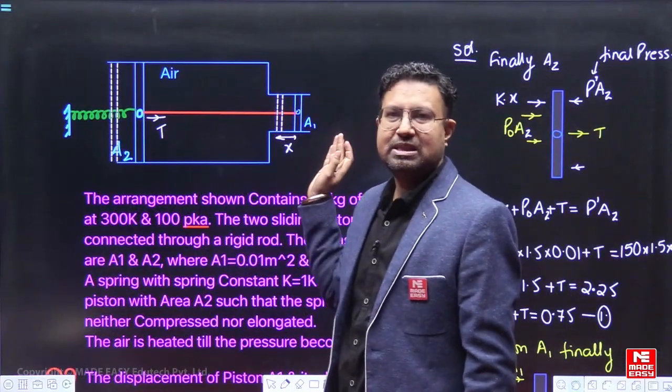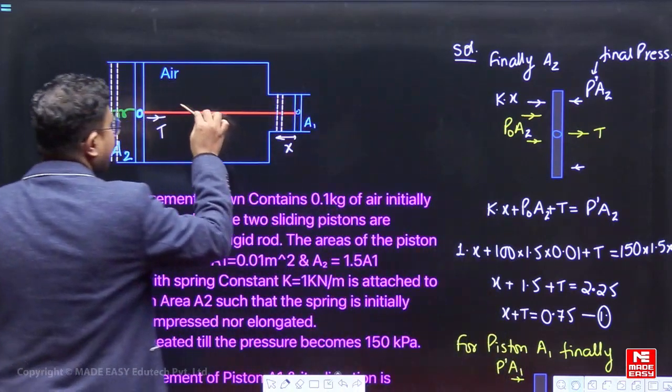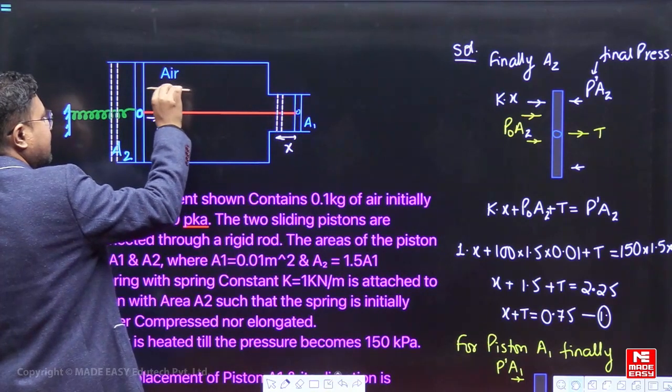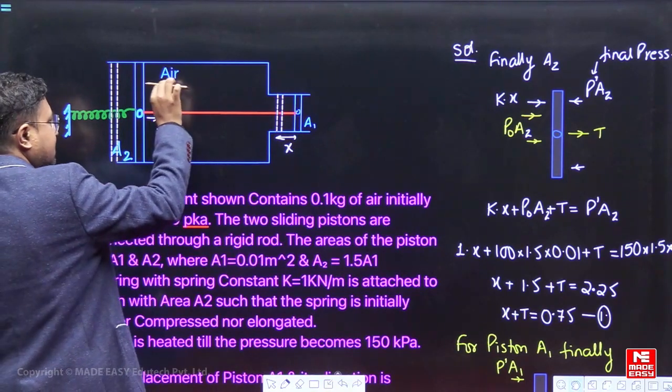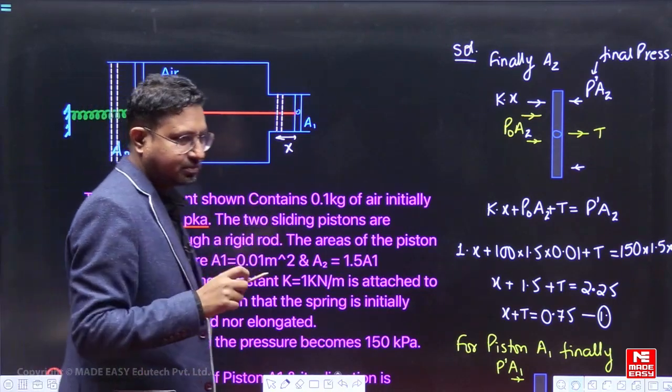So when the pistons are moving, there are two pistons on which the work is done. This piston has moved on this side. So whatever is the work done by the air on this piston, where does that energy go?